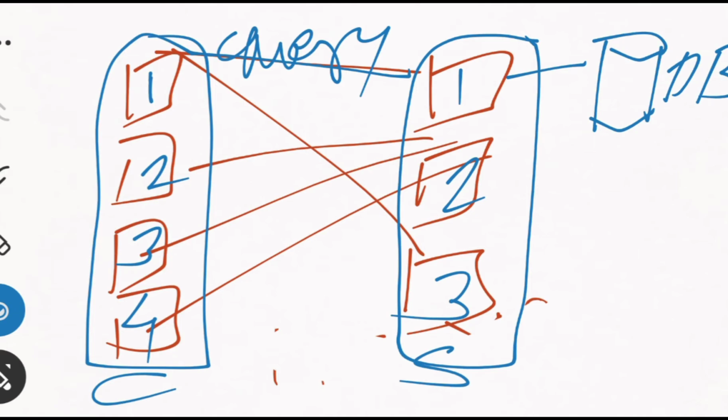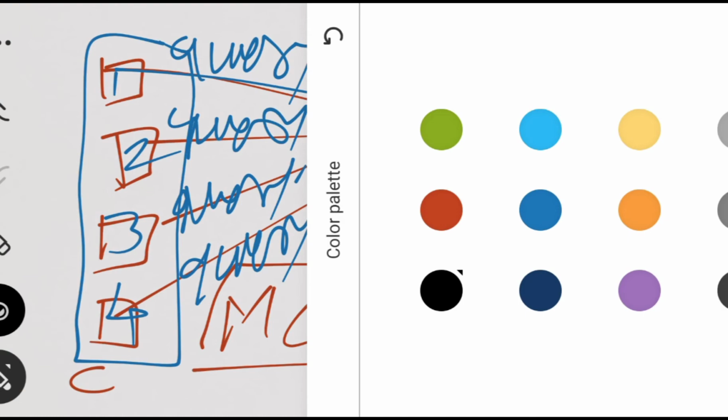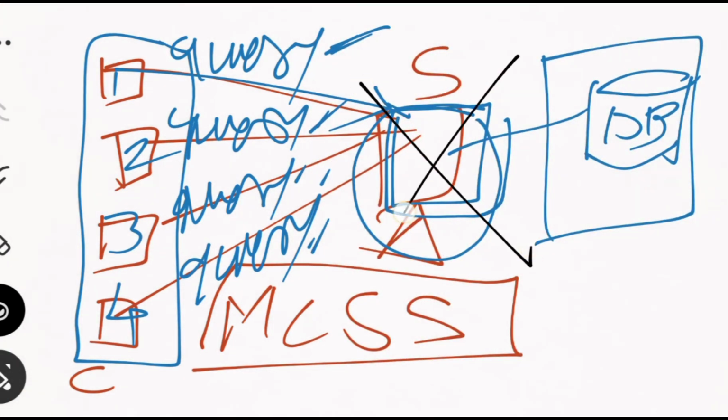One more thing: in the MCSS architecture, that is multiple client and single server, if this server fails, if there is an error or a crash, then what to do? The whole system will fail.